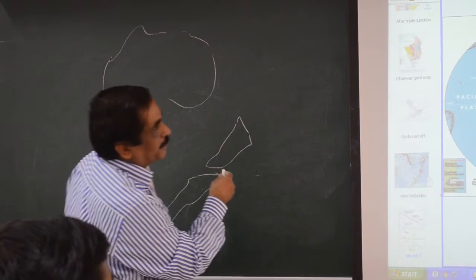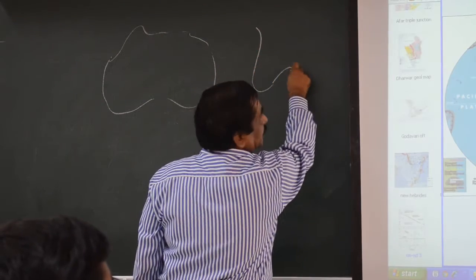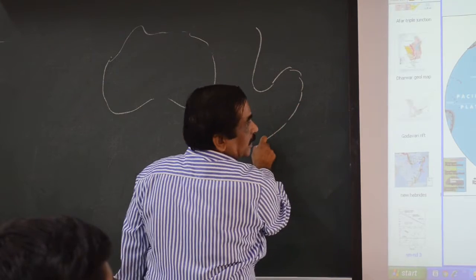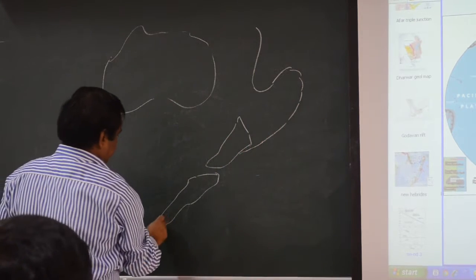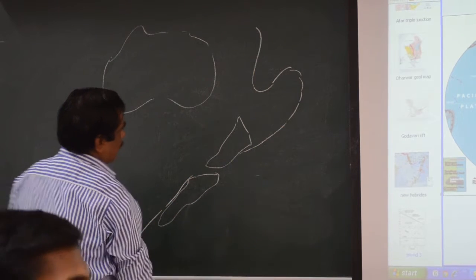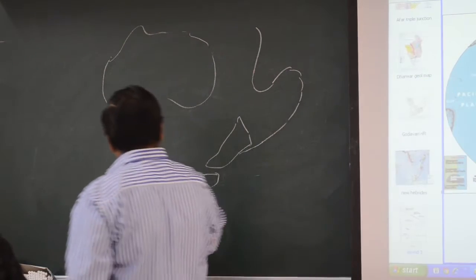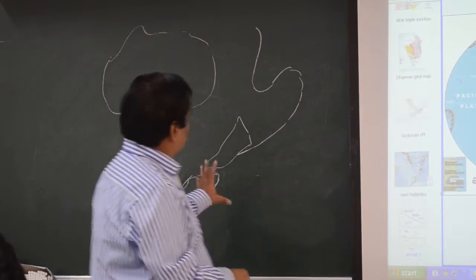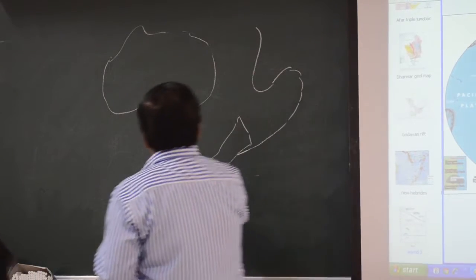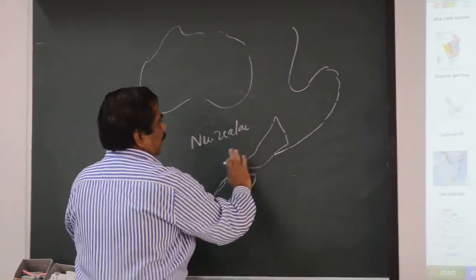So the subduction zone comes and takes a sharp turn here, and comes like this. Something like that. Details you will see. So this is your New Zealand. I will just enlarge this view.